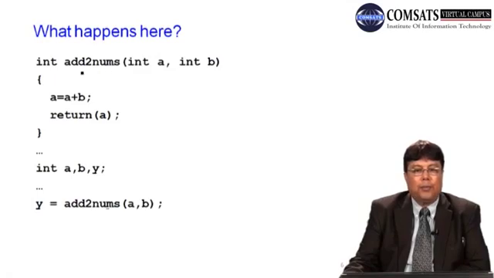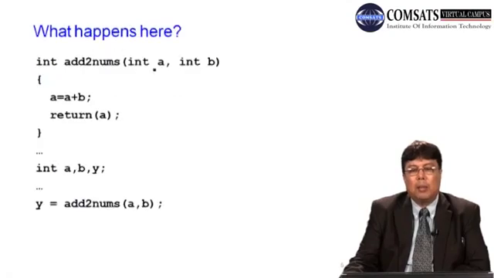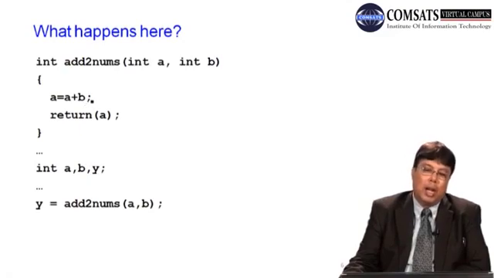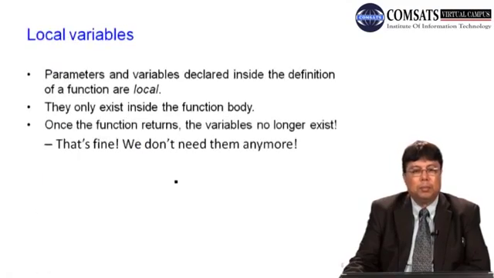So, in the same program, you could have written it here int a, int b. अब हमने यहाँ पर इसका नाम a और b रखा था, हम यहाँ पर भी इसका नाम a और b रख सकते हैं. But these a and b are local variables here. We can say a is equal to a plus b. It's one and the same thing because you are adding the contents of b into a and you are returning a here. So similarly, you can call it in the main program, maybe y is equal to add two nums a comma b. So it will work just like the previous example.